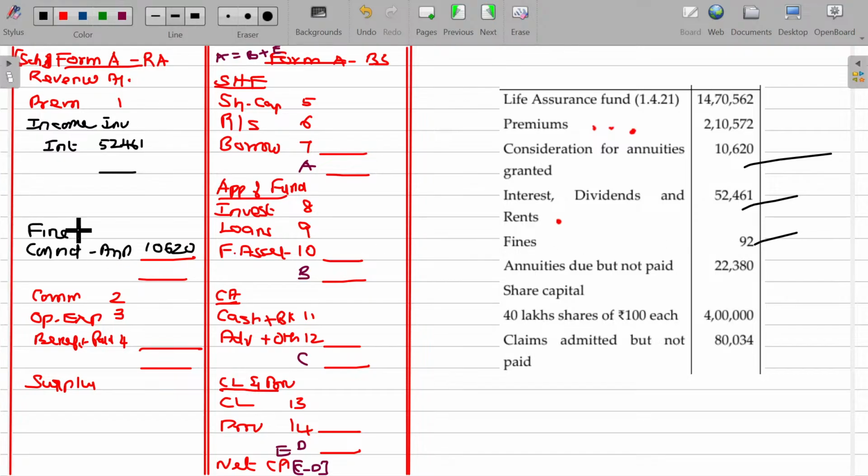Fine and penalty. It's a revenue for the insurance company. Fine and penalty payable by the policyholders because of the delay in payment and all. That will be revenue. Annuities due but not paid. What is that? It's a liability. We're supposed to pay. We'll go to the current liabilities. Maybe a matter of 1 or 2 months later, I have to pay this. So current liabilities 22,380.